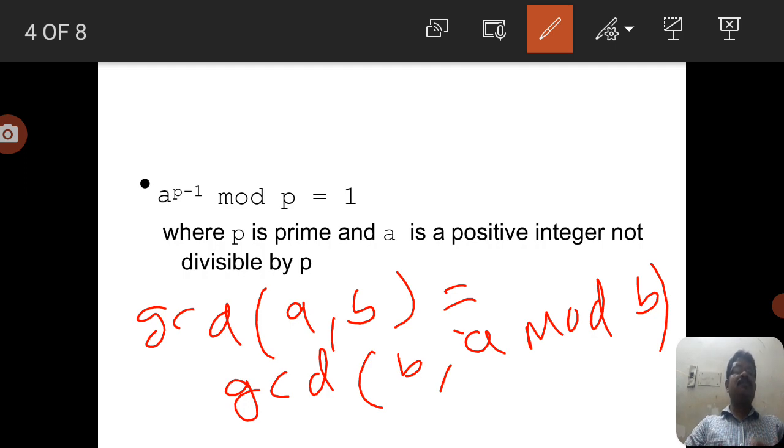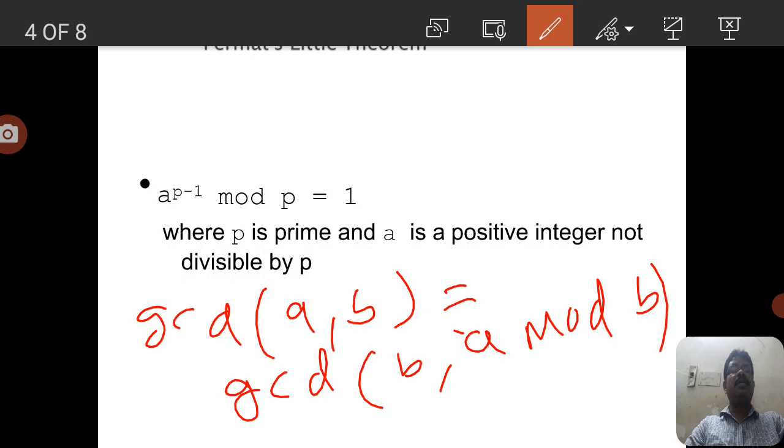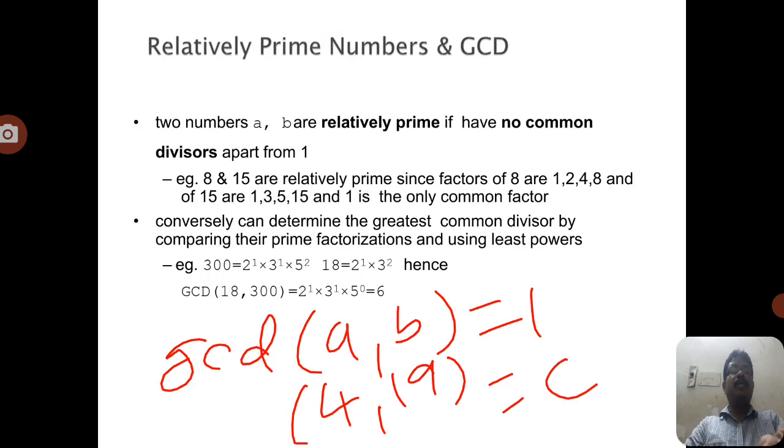This process continues until we get the remainder value 0. So this is the easiest method to find the greatest common divisor of two numbers with the help of the Euclidean algorithm.